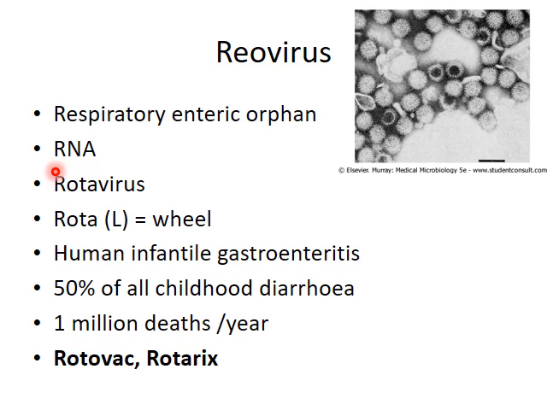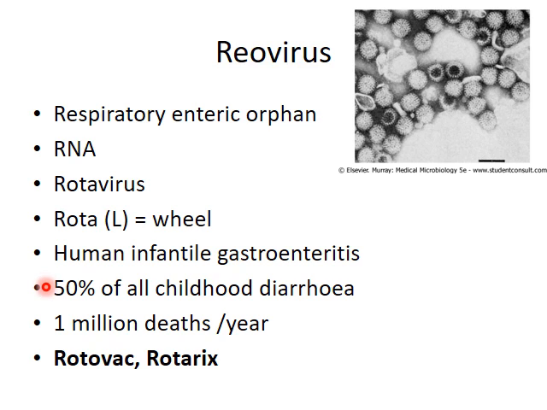One of the important viruses of this family, that is the Reovirus family, is rotavirus. Rota is basically a Latin word which means wheel. The name is based on the appearance of the virus, and it is one of the commonest causes of childhood diarrhea. Clinically, it causes human infantile gastroenteritis.